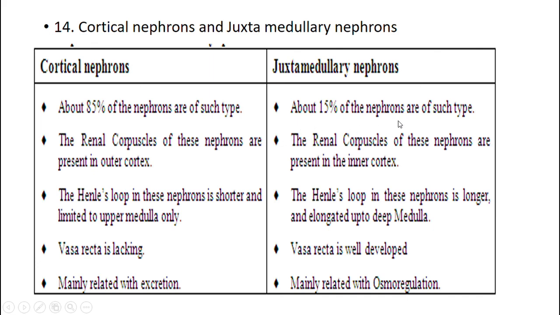About 15% of nephrons are of the juxtamedullary type. The renal capsules of these nephrons are present in the inner cortex. The loop of Henle in these nephrons is longer, elongated into the deep medulla. Vasa recta is well developed, mainly related to osmoregulation.